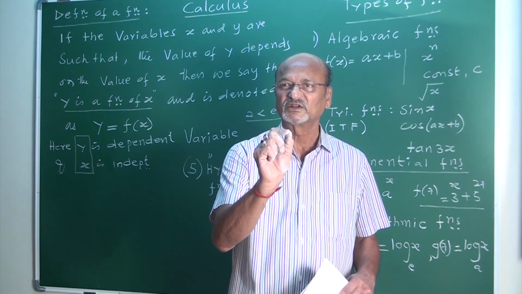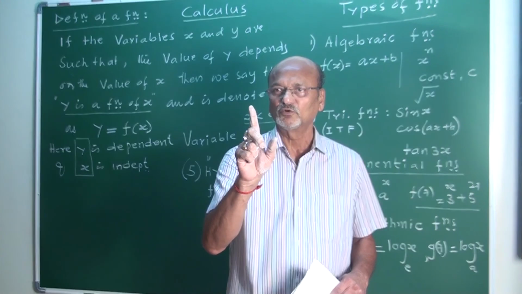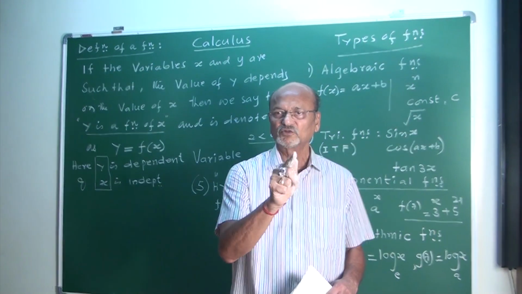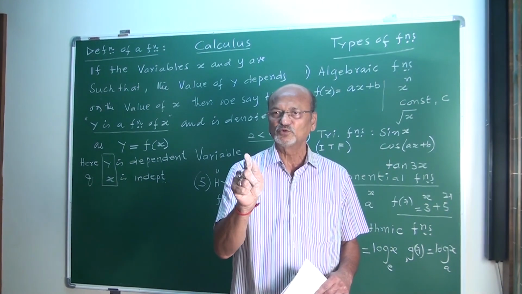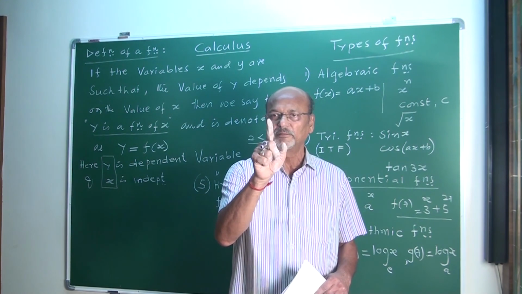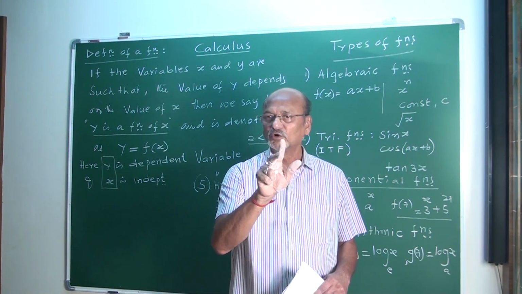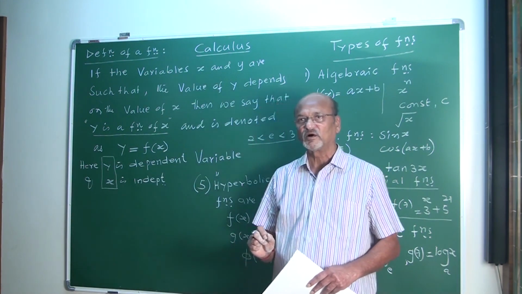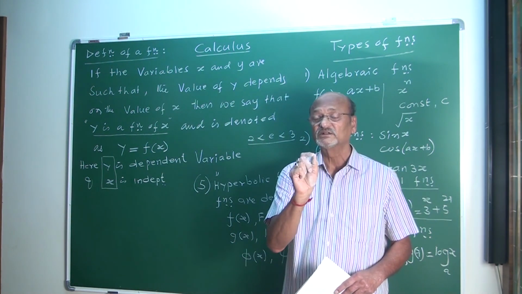See, I repeat once again. Started calculus, I told calculation, quantities, constants, variables, arbitrary constant, absolute constant, variable, dependent, independent. I told what is dependent, what is independent. If you consider two variables x and y with a behavior, what is that behavior?